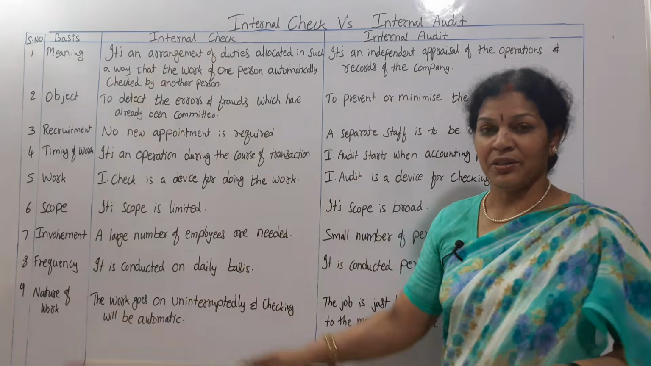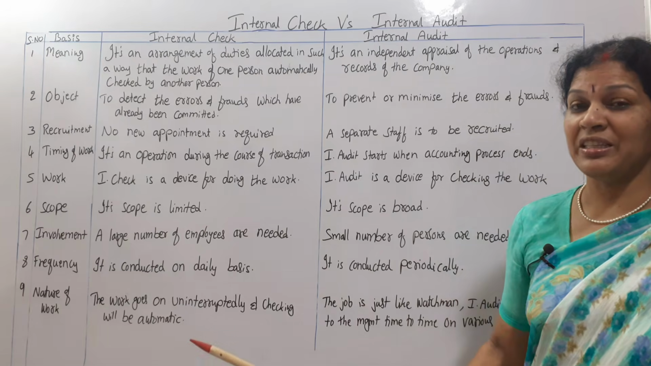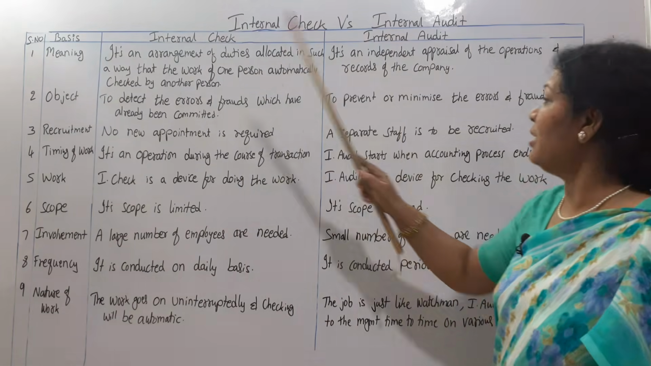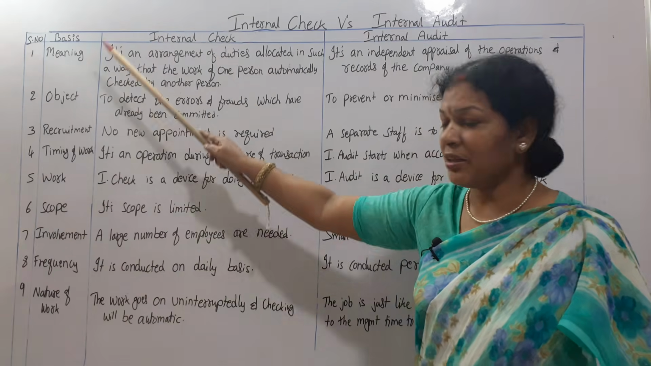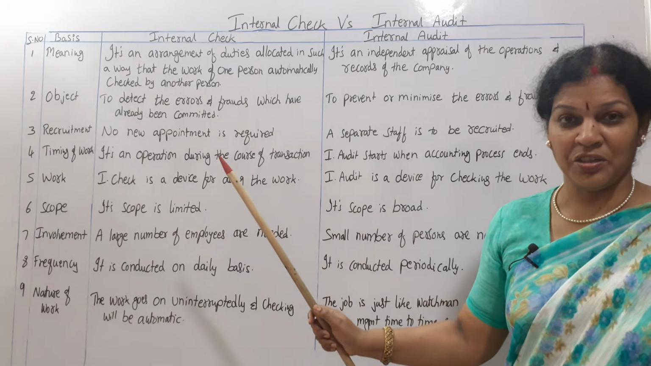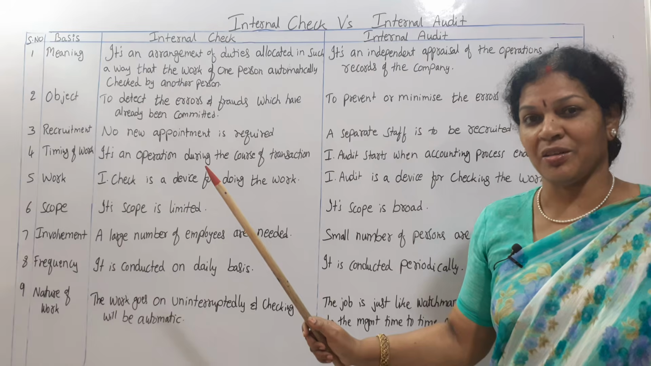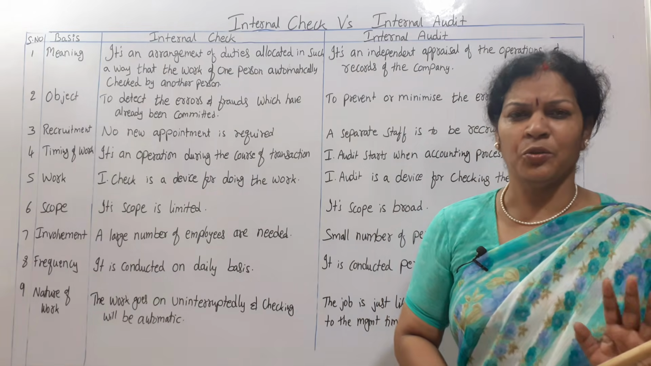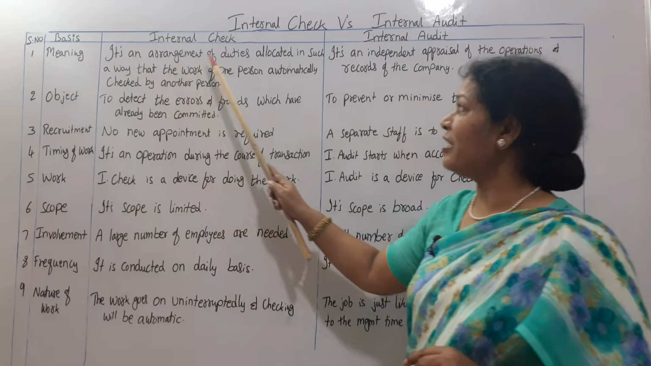So here I have taken a table, it will be very easy. Now here first one internal check and internal audit, okay. So the basis I have taken, on this basis you can differentiate what is internal check and what is internal audit. The first thing is the meaning. What is the meaning of internal check? You know very well, internal check is an arrangement of duties.